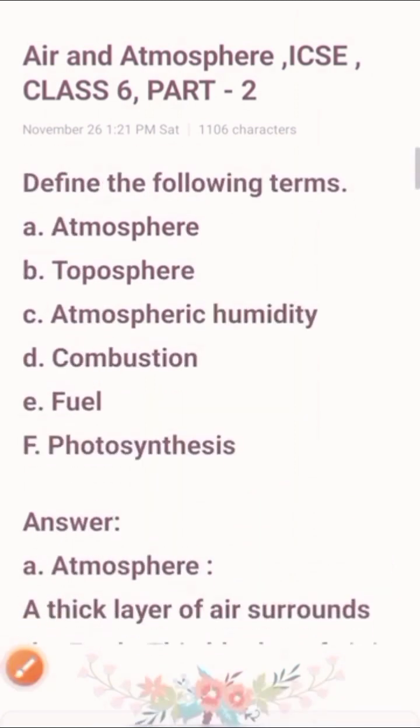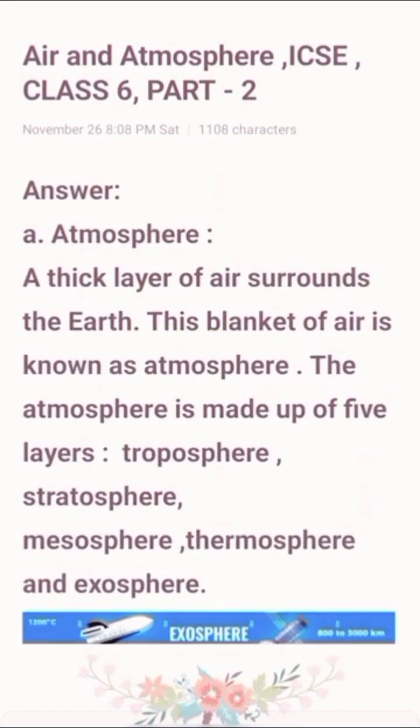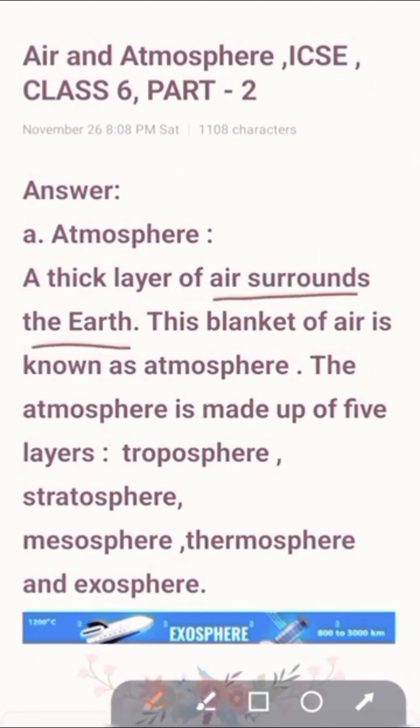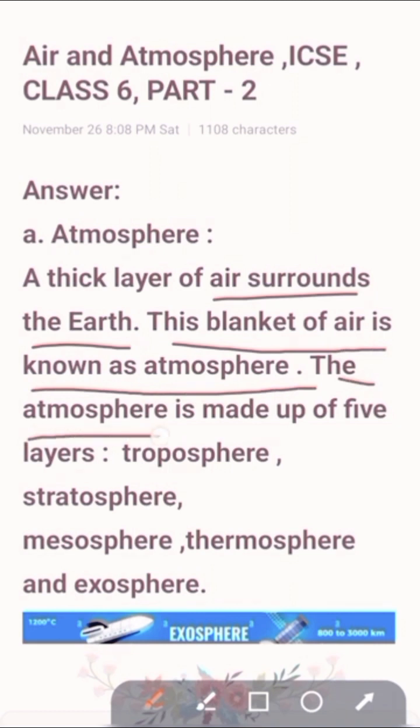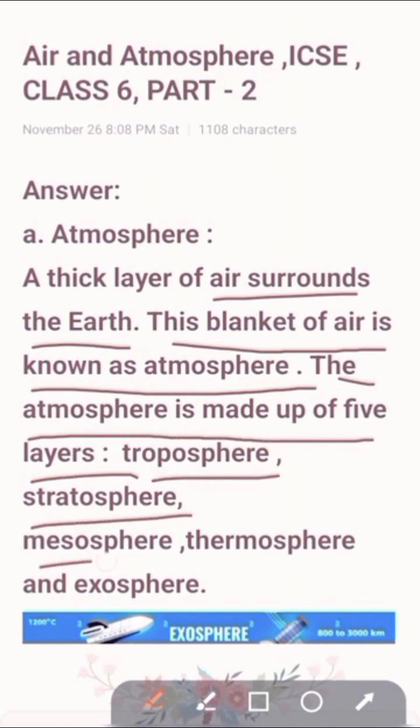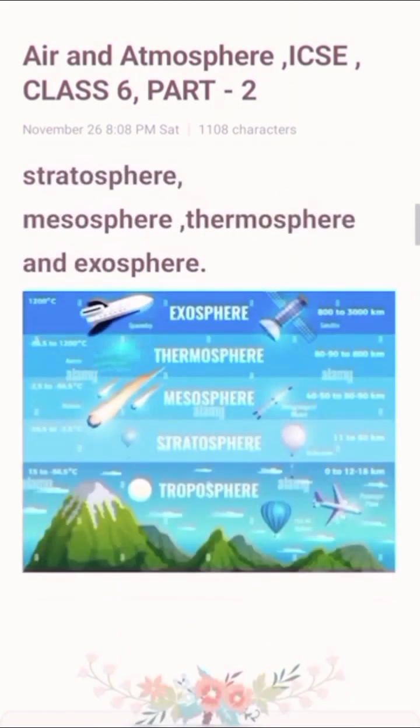Now, define the following terms. At first, atmosphere. A thick layer of air surrounds the earth. This blanket of air is known as atmosphere. The atmosphere is made up of five layers, that is troposphere, stratosphere, mesosphere, thermosphere and exosphere. Okay, please show the picture.